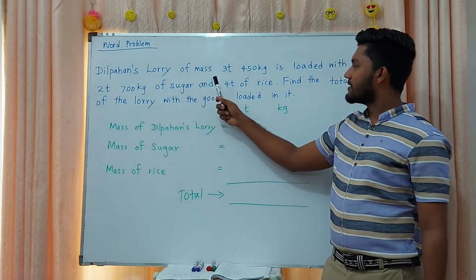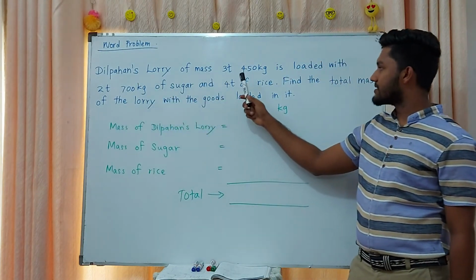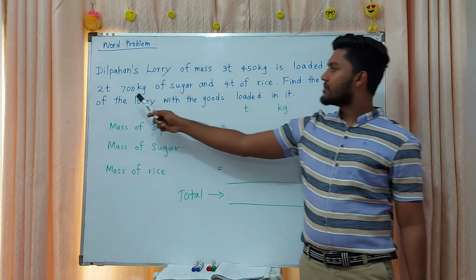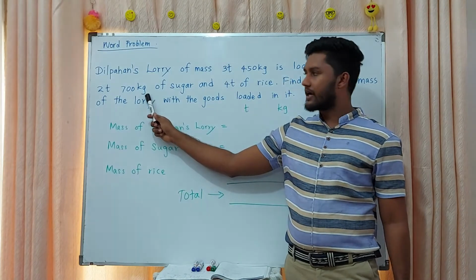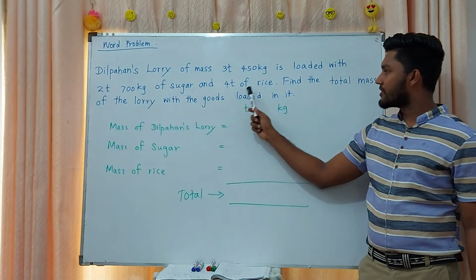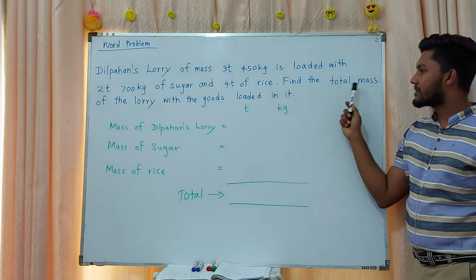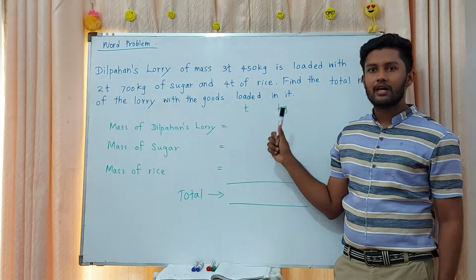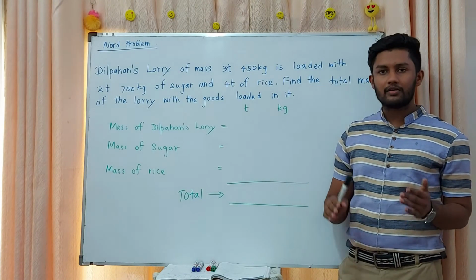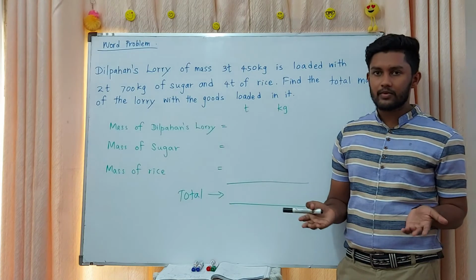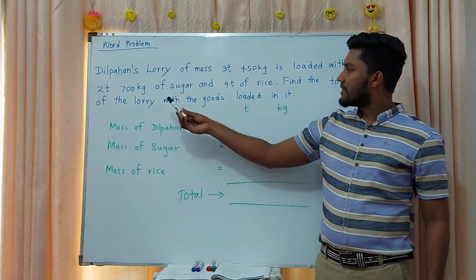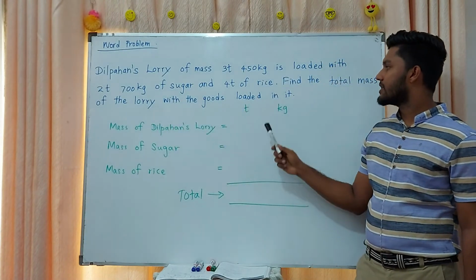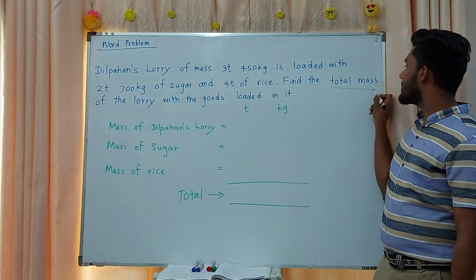Dilpahan's lorry of mass 3 ton and 450 kilogram is loaded with 2 ton 700 kilogram of sugar and 4 ton of rice. Find the total mass of the lorry with the goods loaded in it. What they say, they are telling about a lorry and it was loaded with some goods. Then what are the things that have loaded? Loaded with sugar and rice. Yes, you are asking the total mass.